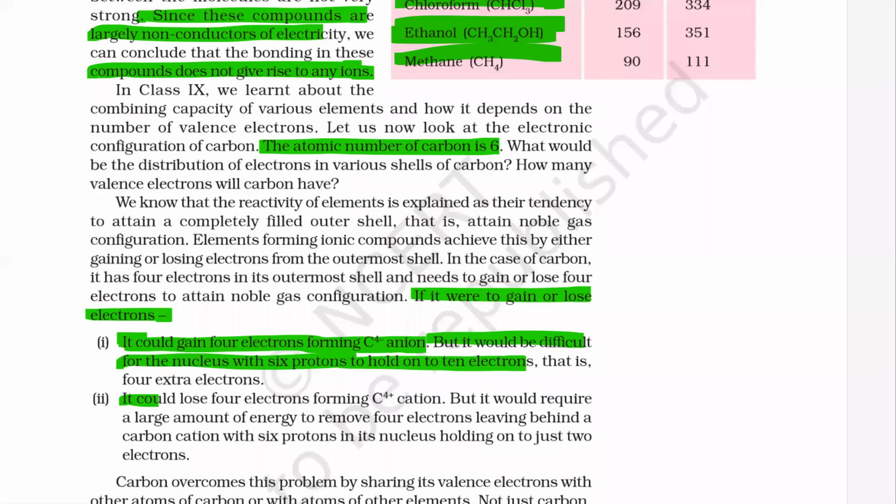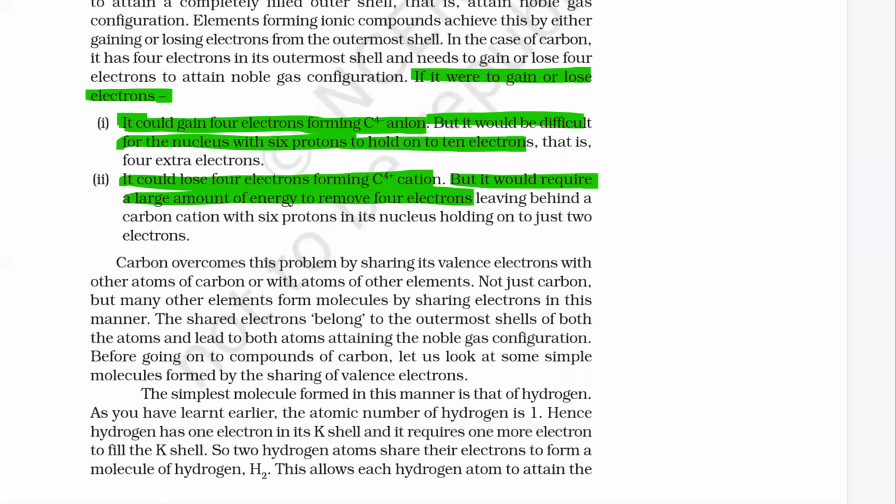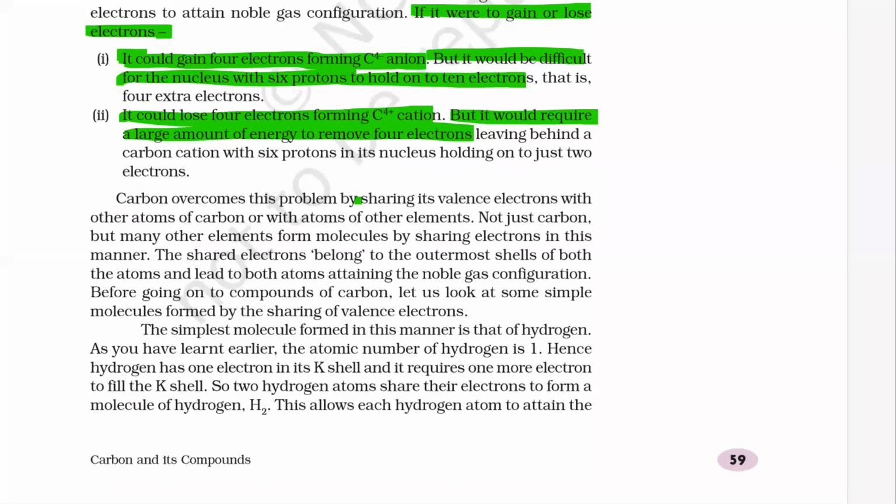And similarly, it could lose 4 electrons forming C4 plus ion, but it would require a large amount of energy to remove 4 electrons. Therefore, carbon does not form ionic bond. Now, this problem is overcome by sharing its valence electrons, and therefore it forms covalent bond actually. Okay. Now,